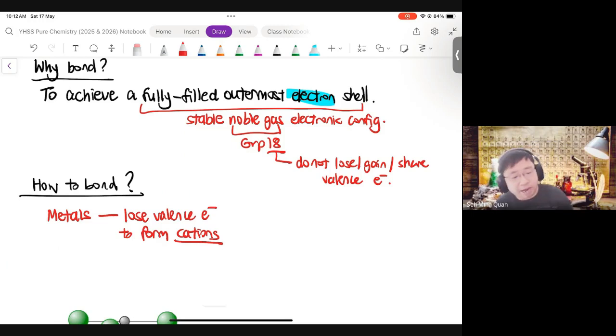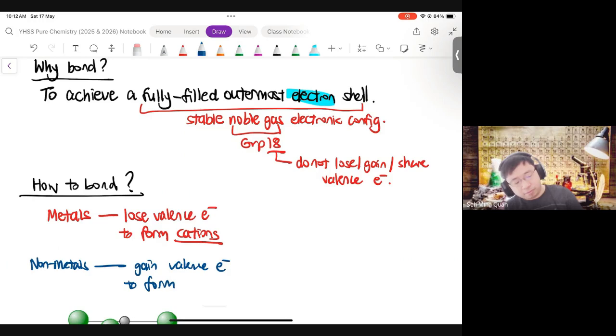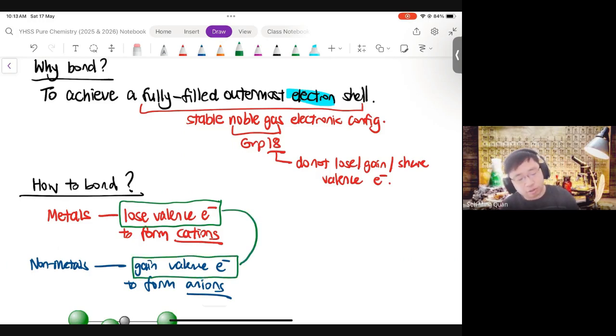Okay? Whereas non-metals tend to gain valence electrons to form anions, which are negative ions. So that's one possible way to bond, right? Metallic elements lose valence electrons, while non-metallic elements gain valence electrons to achieve a fully filled outermost electron shell. This you already knew. But between this, you actually have a lot of wisdom.